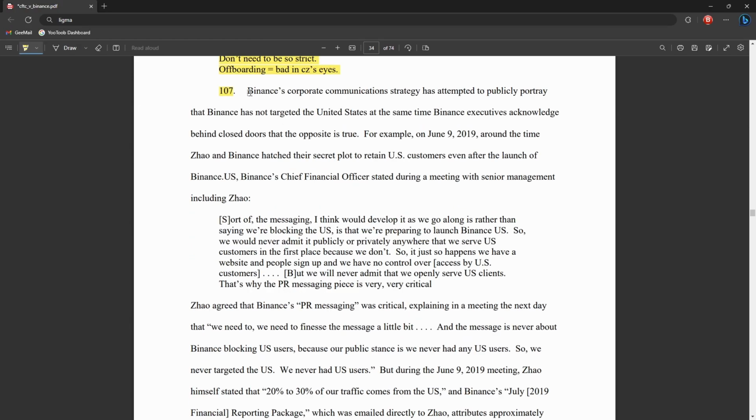In 107, they say Binance's corporate communication strategy has attempted to publicly portray that Binance has not targeted the US, but at the same time, they knew and acknowledged behind closed doors that the opposite is true. In 2019, there was this message saying, "I think I would develop it as we go along rather than saying we're blocking the US. We're preparing to launch Binance US, so we would never admit publicly or privately anywhere that we serve US customers in the first place, because we don't. So it just so happens we have a website and people sign up where we have no control over access by US customers, but we'll never admit that openly."